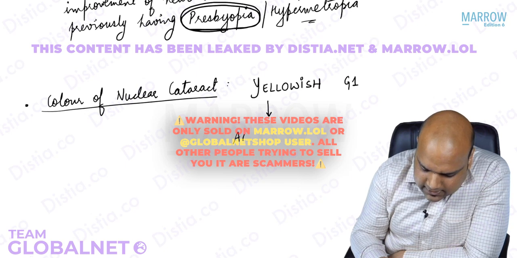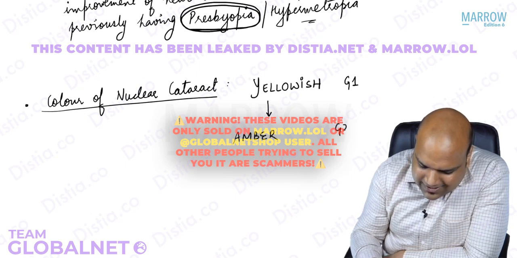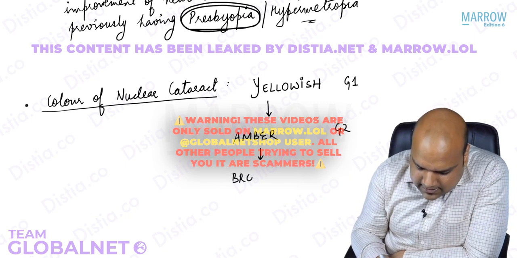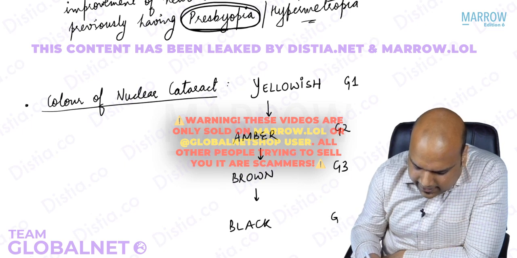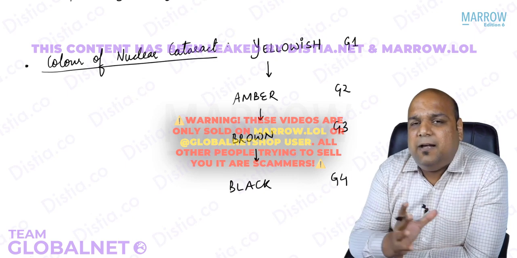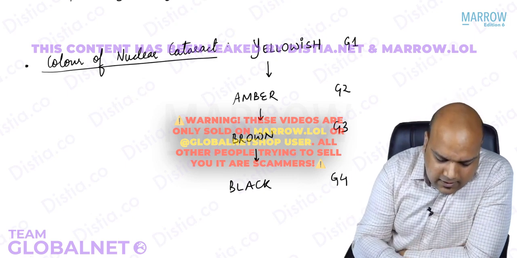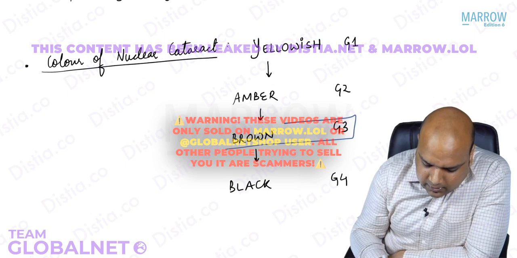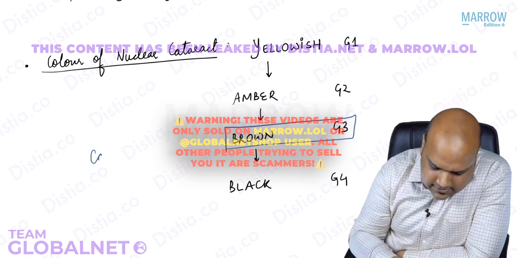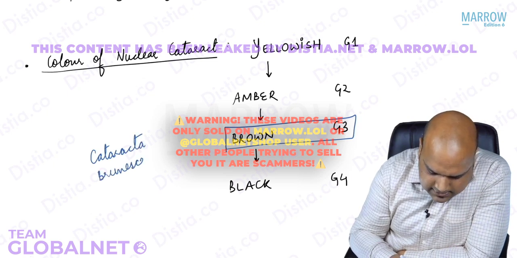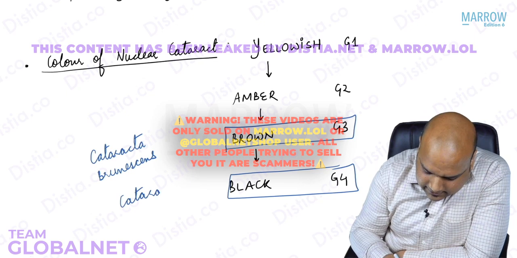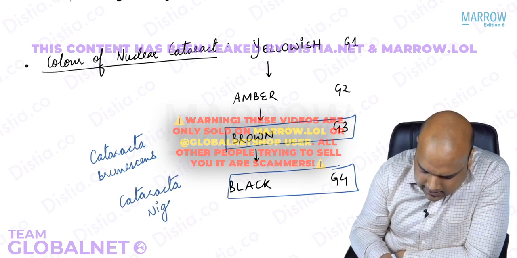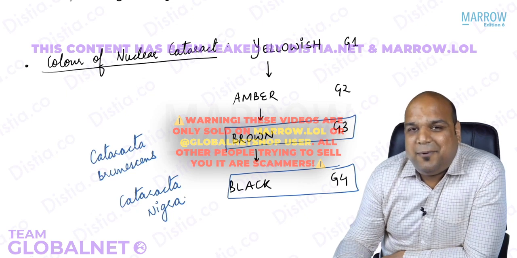In grade 2, it turns to amber orangish sunset color. Then as it progresses, it becomes brown in color. And finally, we say it has become black in color. So this is how basically we grade our nuclear cataract based on the color that we are seeing. Grade 3 brown cataract gets a name on itself. It is called as, yes, you've heard the name, cataracta brunescens. Whereas grade 4 black cataract is called as cataracta nigra. Yes. Okay, everybody. I hope we are clear about the names.